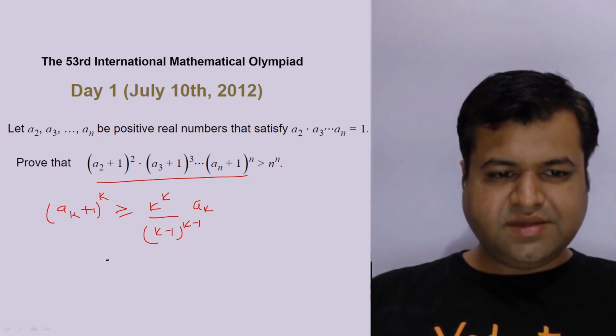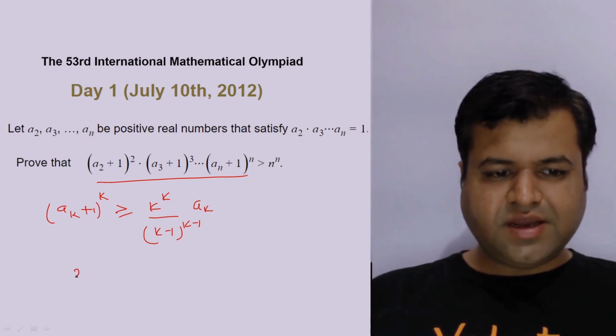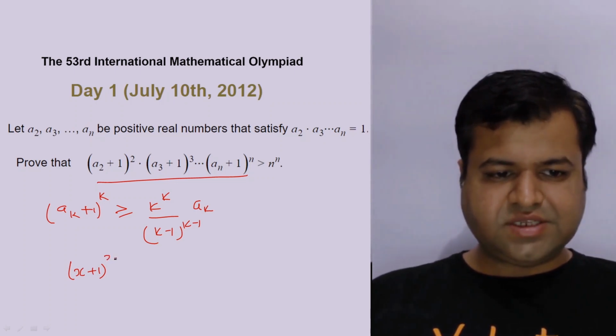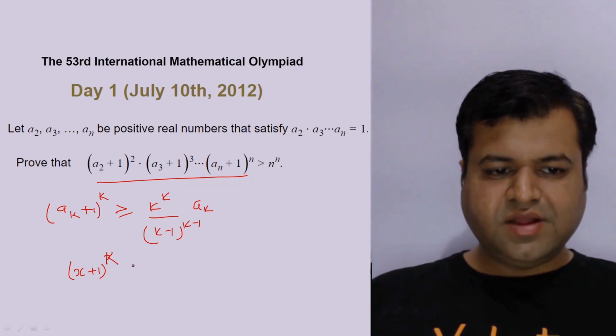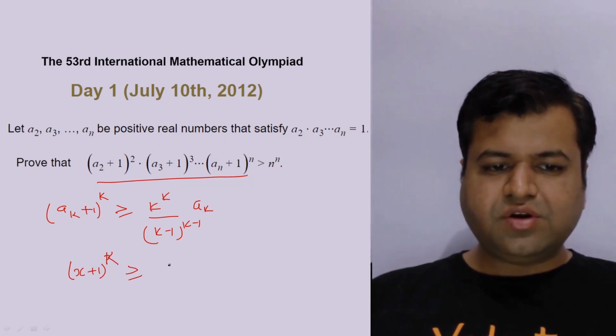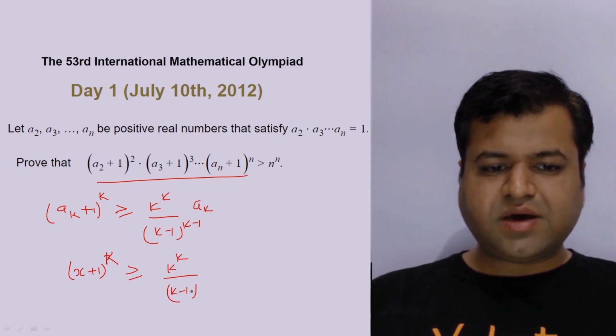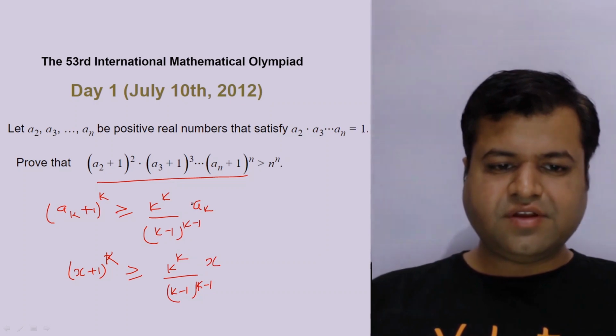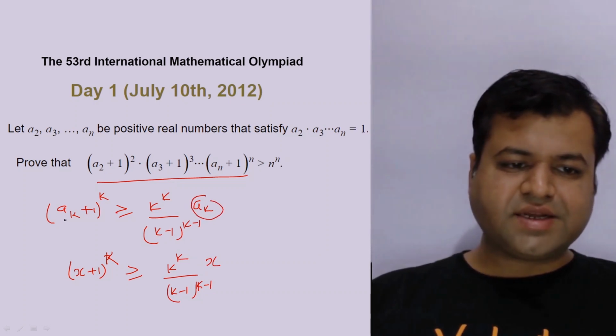So we can also prove that (x plus 1) power k is always greater than or equal to k power k upon (k minus 1) power (k minus 1) into x. We have just replaced ak by x, right?